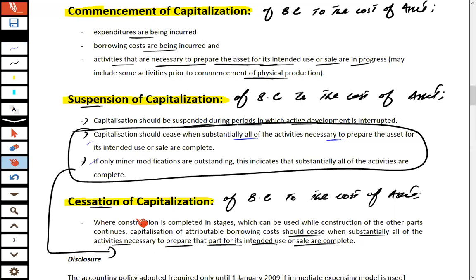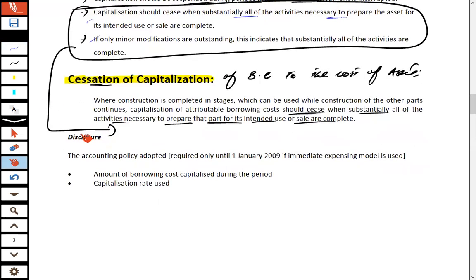Now, disclosures under IAS 23. The accounting policy adopted is required only until 1st Jan 2009 if the immediate expensing model is used. Now, these two disclosures are required under IAS 23: the amount of borrowing cost capitalized during the period and the capitalization rate used.